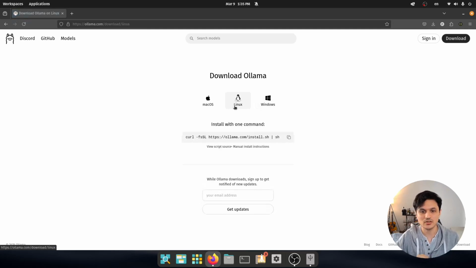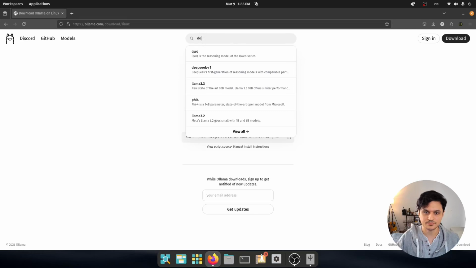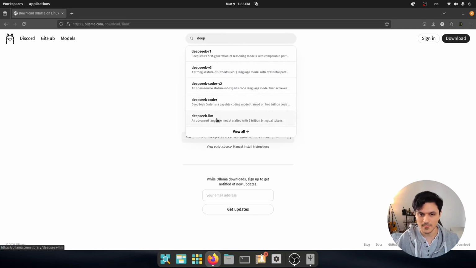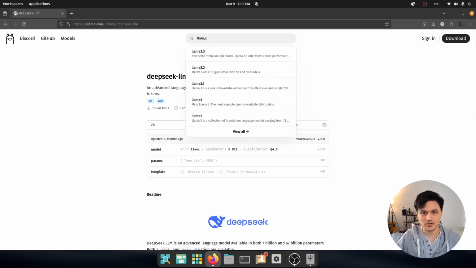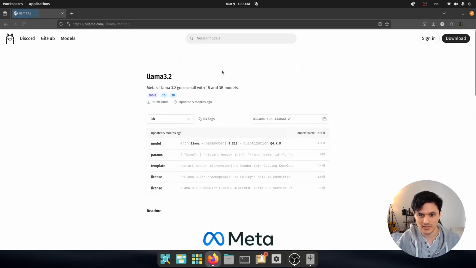Most of the models here you can use even with older graphic cards. I managed to use the DeepSeek LLM 7B on an old GTX graphic card. It was slow, but it was running fine. Maybe I couldn't do 10 parallel requests, but it was getting the job done. But today we are going to pull Llama 3.2, and a 3B model is definitely going to work on most graphic cards.